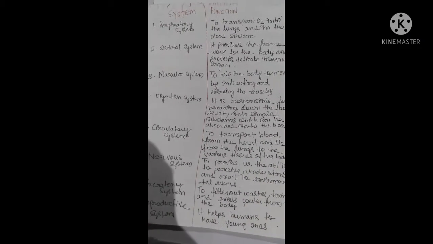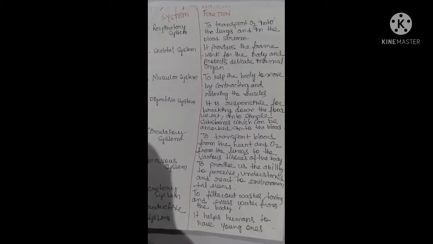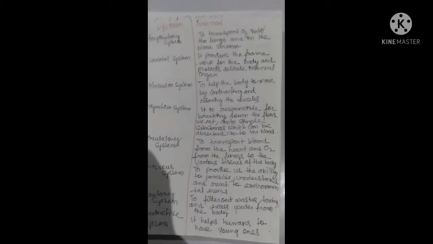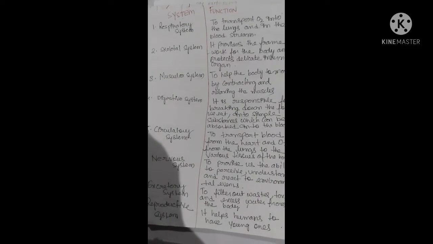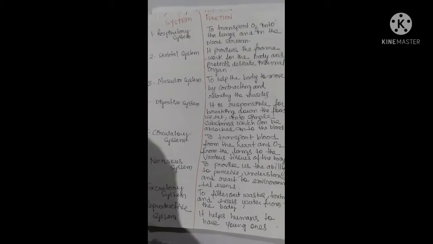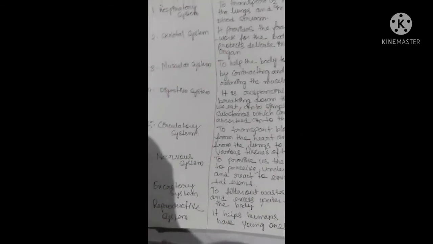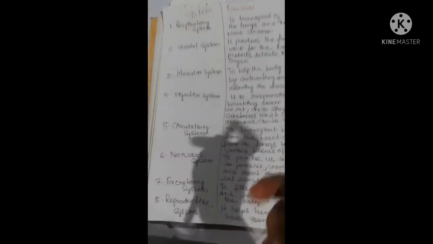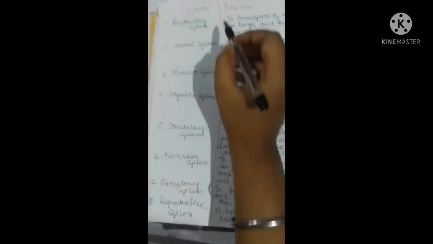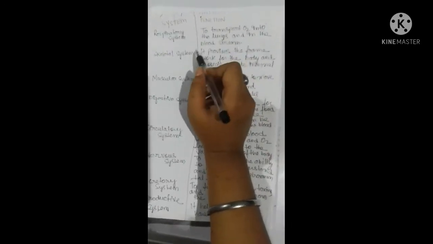In the last video, you have learned about the different systems of the human body. What are they? Respiratory system, skeletal system, muscular system, digestive system, circulatory system, nervous system, excretory system, and the reproductive system. In this video, I am going to explain what the respiratory system is and what its function is.